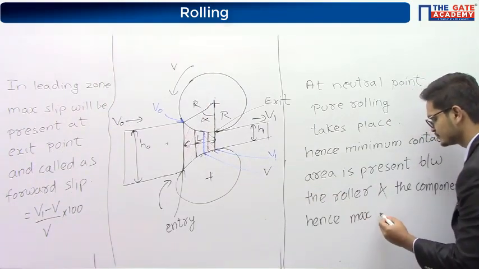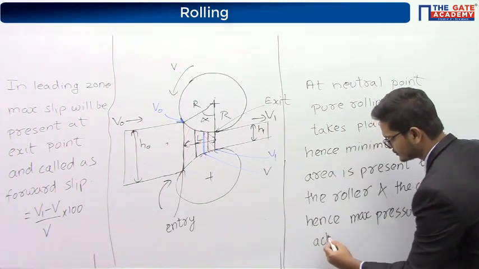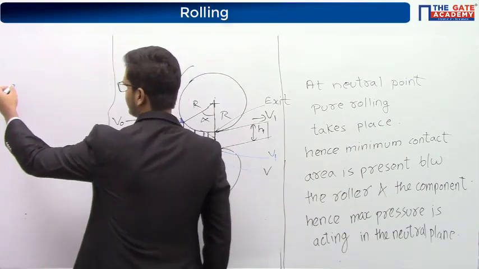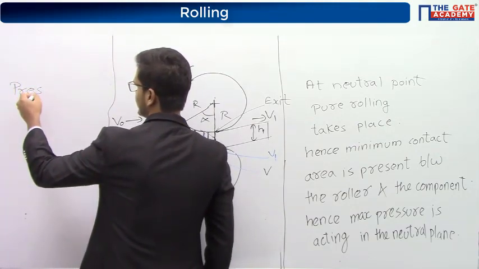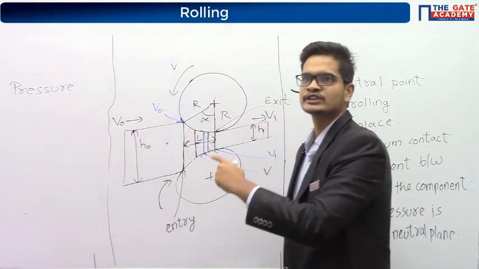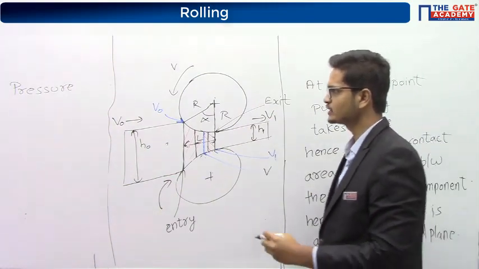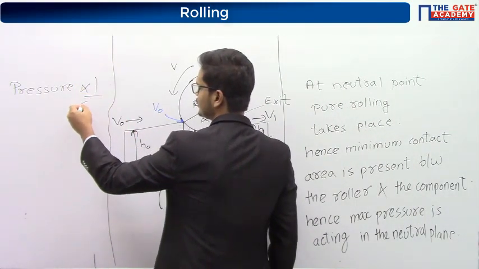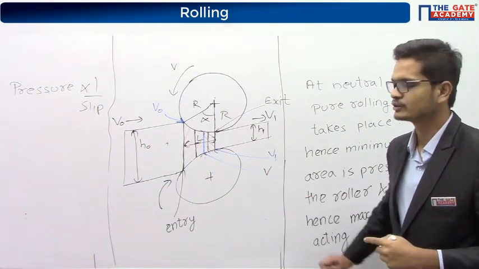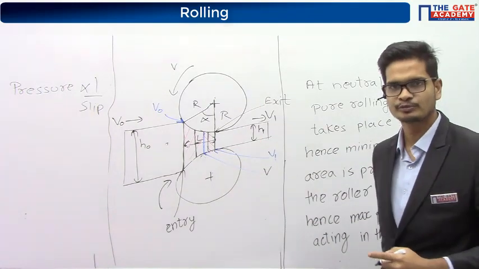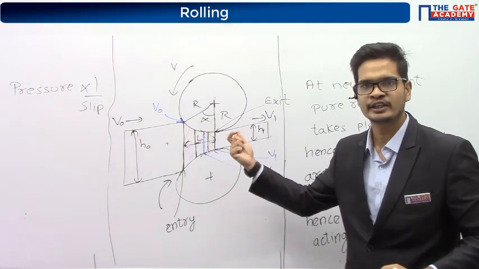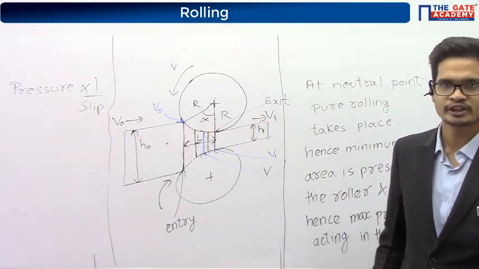Maximum pressure is acting in the neutral plane. So, if we see the relation between pressure and slip, the pressure is inversely proportional to slip. You can see at neutral point, the slip was not present. There was zero slip, but the pressure was maximum. And at other points, since slip is present, the pressure won't be maximum. It will be some other value. Okay?